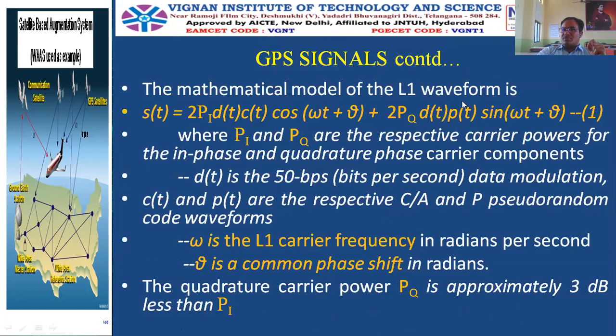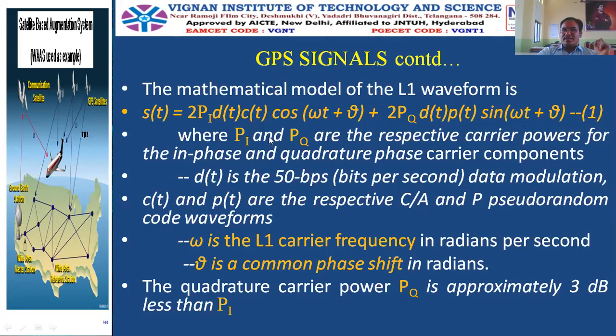And the mathematical model of the L1 waveform, please make a note of this. This equation is very, very important. The modulated wave S of t equals root 2 Pi d of t C of t cos omega t plus V, plus root 2 PQ d of t P of t sin omega t plus V. This is equation number 1.